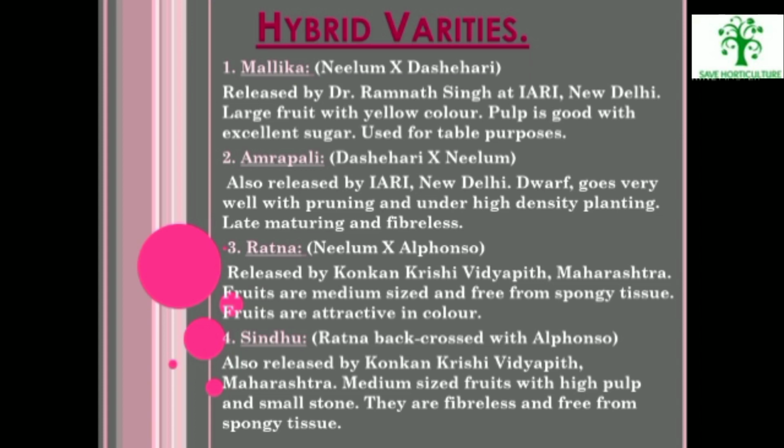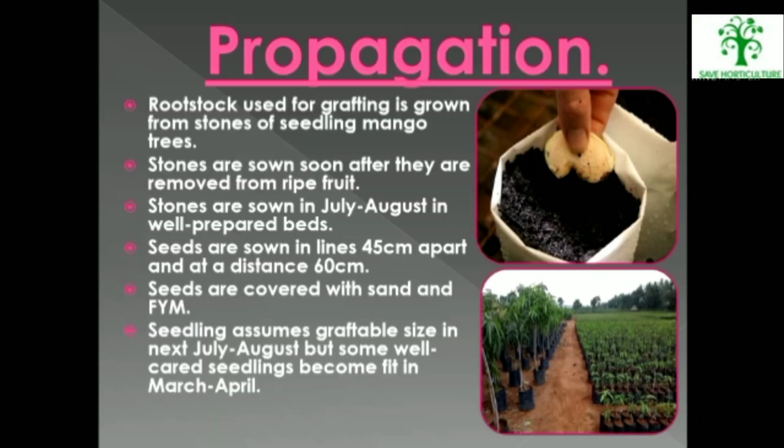Ratna. It is the cross between Neelam and Alphonso, released by Konkan Krishi Vidyapeeth, Maharashtra. Fruits are medium sized and free from spongy tissue. The fruits are attractive in color. Sindhu. This variety was developed by back-crossing Ratna with Alphonso. It was also released by Konkan Krishi Vidyapeeth, Maharashtra. It bears medium-sized fruits with high pulp and small stone. They are fiberless and free from spongy tissues.